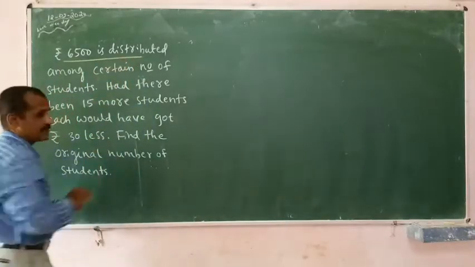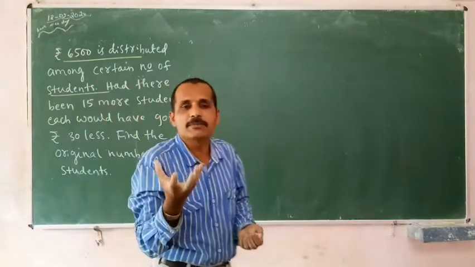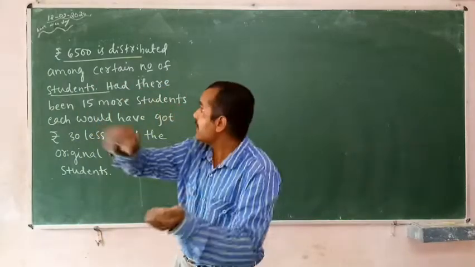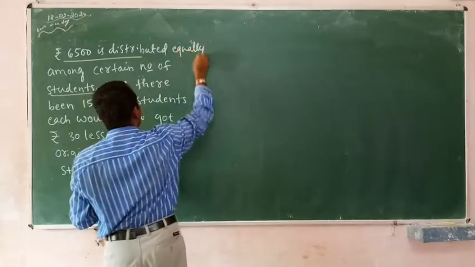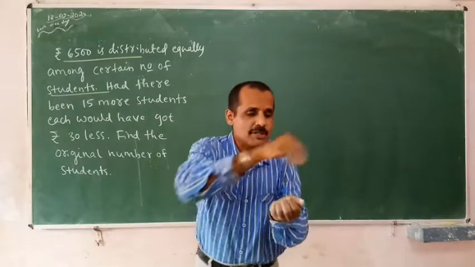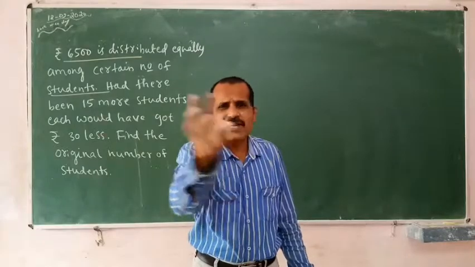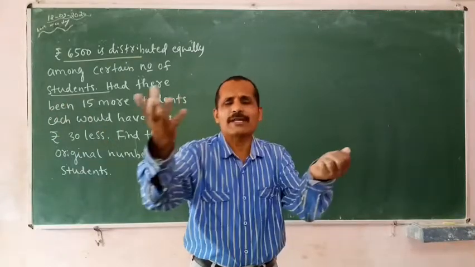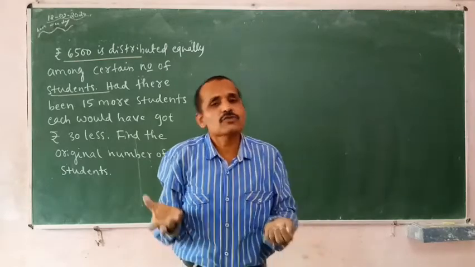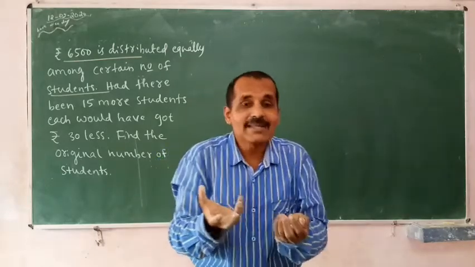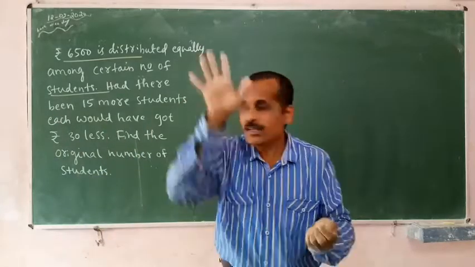Rupees 6,500 is distributed among a certain number of students. I am having rupees 6,500 with me. I am going to distribute equally. This is important. Among a certain number of students, I will distribute equally to some students only. So each got their share. Say for example, I am having 120 rupees, and there are 12 children. I am distributing 10 rupees for everybody. It is their share.